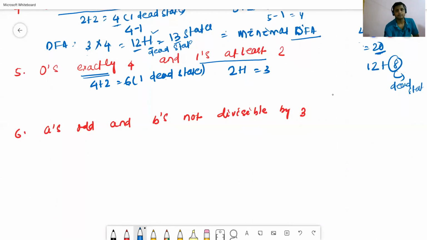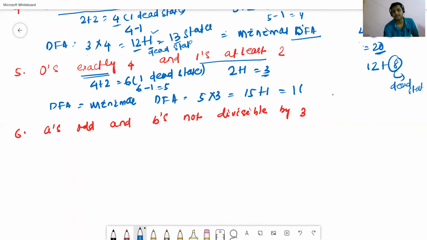Now we remove it, 6 minus 1 equal to 5. So the DFA as well as minimal DFA contains 5 into 3, total 15, plus 1 means 16 states.